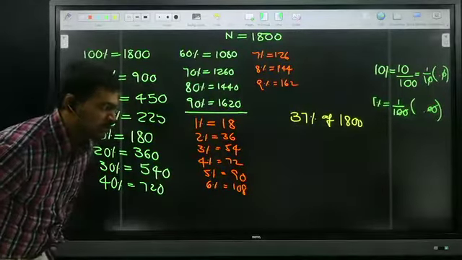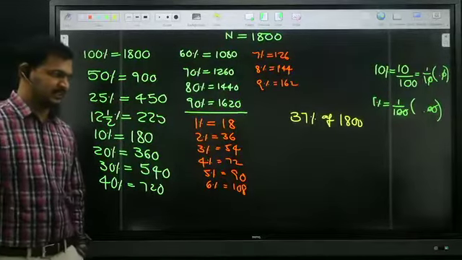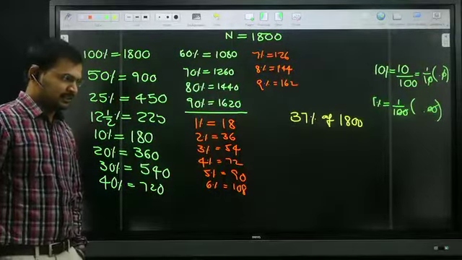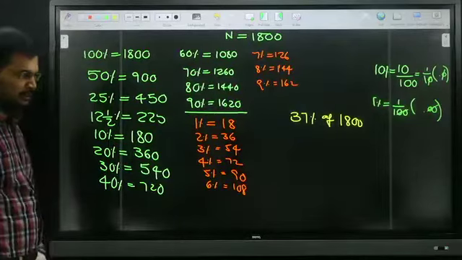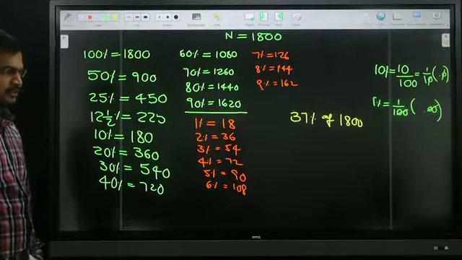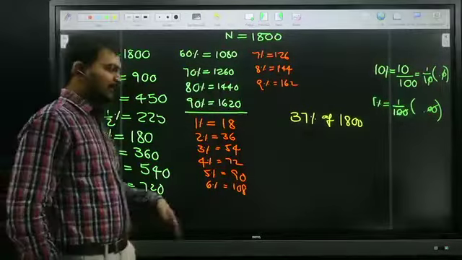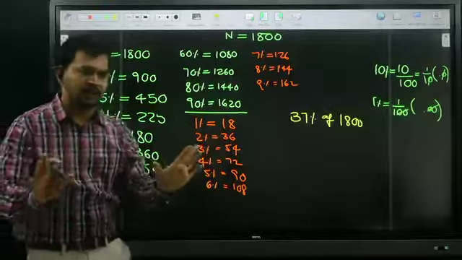666, Swapna. Very good. Keep it up. That is the right answer. So 37% of 1800: don't worry.